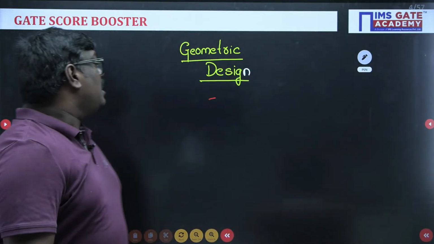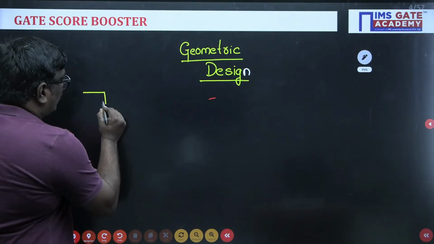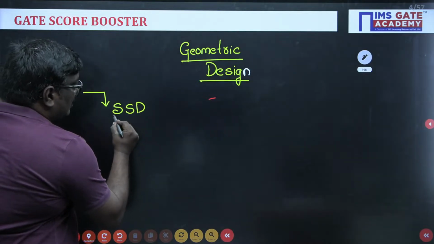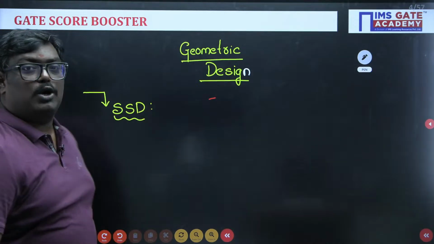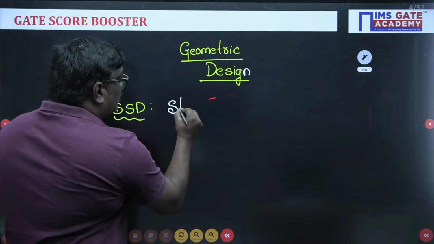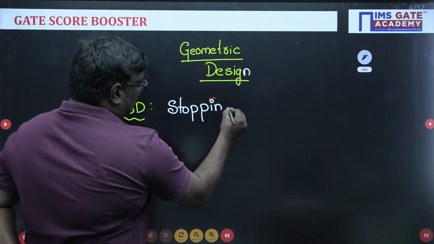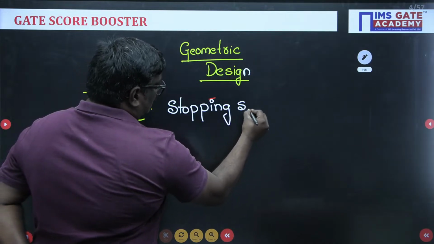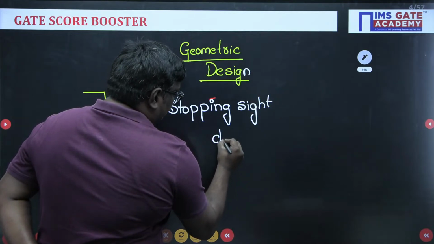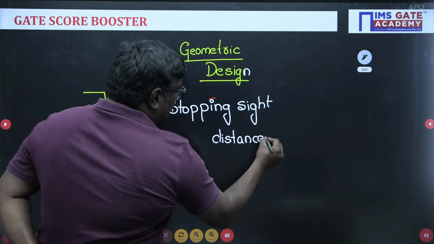Very good morning. Now see students, first I will discuss a topic called stopping sight distance.